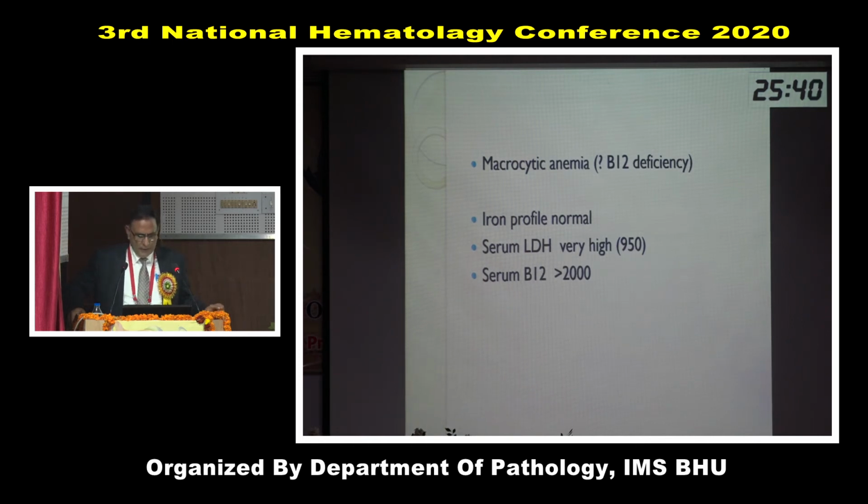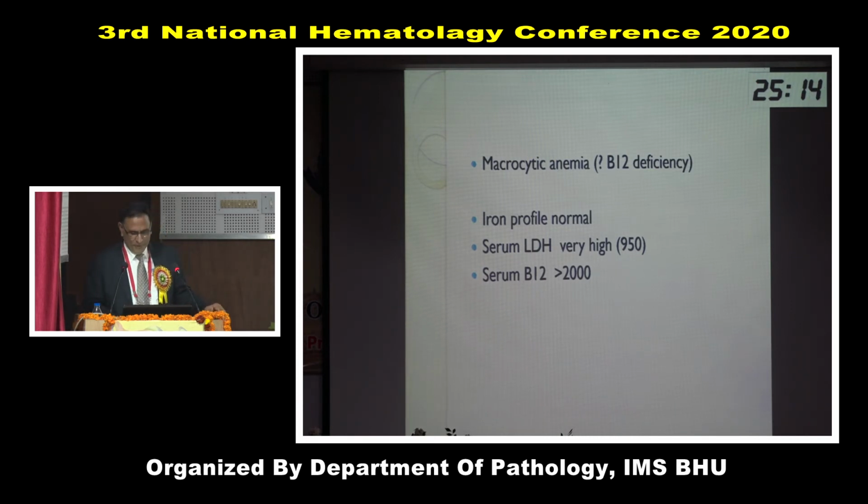But to our surprise, iron profile was normal, LDH is also high, suggestive of B12 deficiency, but B12 was very high. Then how should we go ahead? The diagnosis we are thinking of seems completely ruled out by a high B12 level. And this we generally see in our clinical practice. Even if B12 deficiency is there, B12 is very high because patient has been given injection.